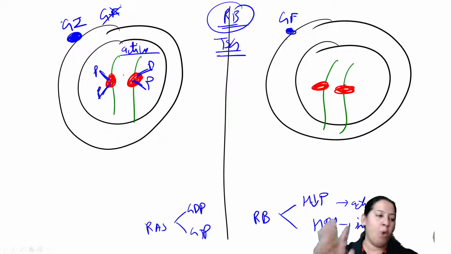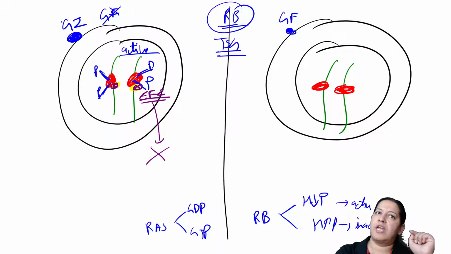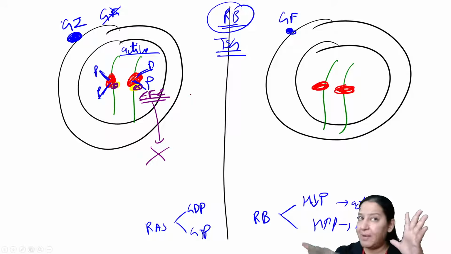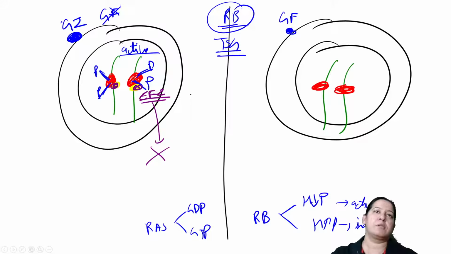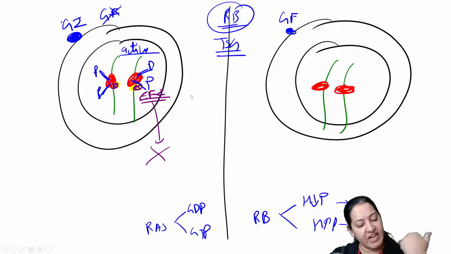When it is active, what actually is it doing? See what it is doing. It will hold elongation factor 2. This is elongation factor 2. Can you see a factor? Okay, let me draw. This is elongation factor 2. This factor is required for mitosis, without which mitosis does not take place. So it is inhibiting elongation factor 2 from doing mitosis. So it is doing its job. It is active. It is inhibiting the cell growth. It is inhibiting the mitosis.